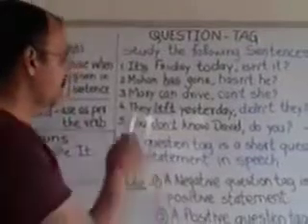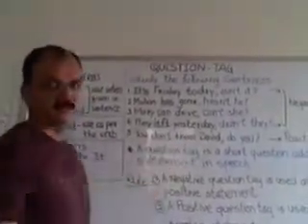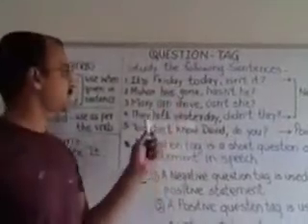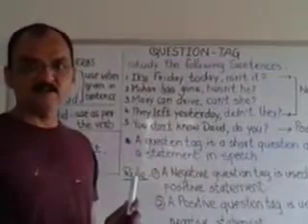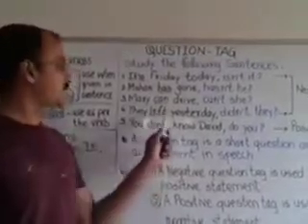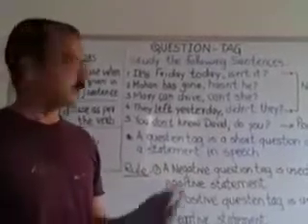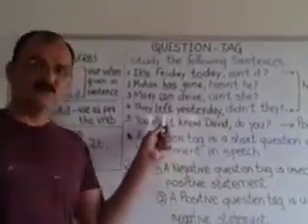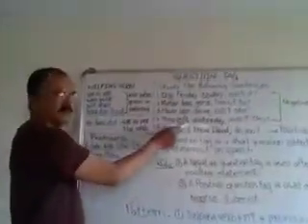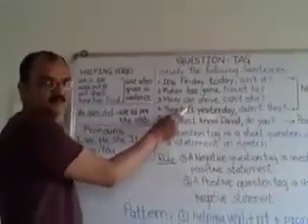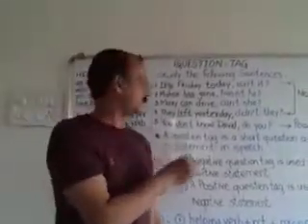Okay, sentence number 4, they left yesterday. Now what is the difference between first 3 sentence and the fourth one? The difference is there is no helping verb in sentence number 4. There is the verb. So as I told you, when the verb is there, then you have to use do, does or did.